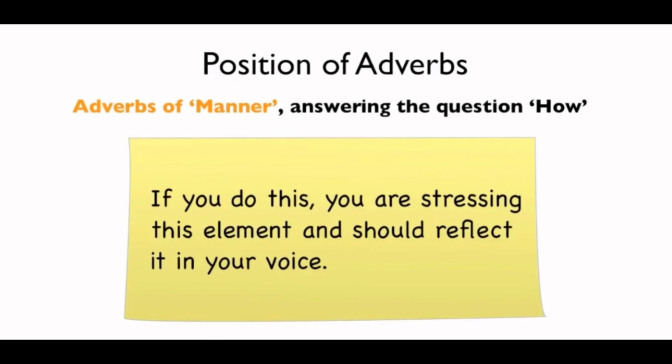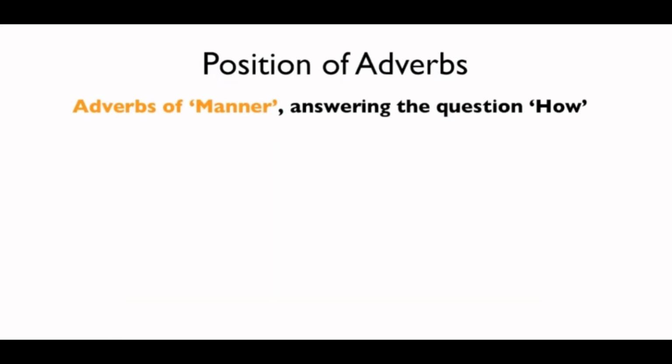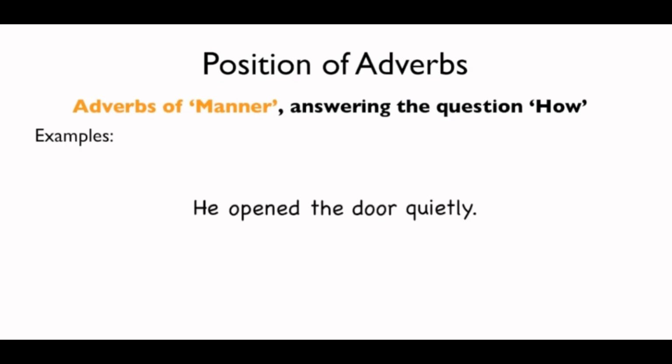Let's look at an example. He opened the door quietly. So we have who, what and how. Because the how is an ly adverb, you can put it before the main verb like any other adverb, and stress with your voice. He quietly opened the door.